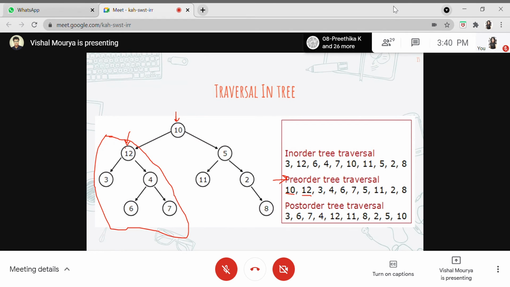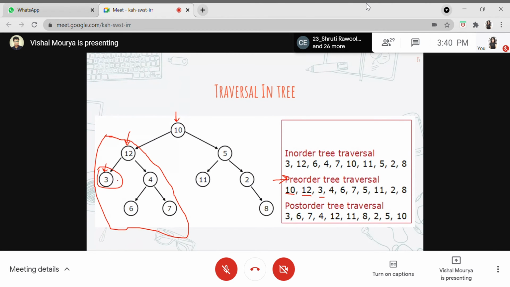Now for this particular node, this node right here is actually the left subtree, and this node right here is actually the right subtree. So we'll just go through the left subtree and print it out. You can see that after 12 we have printed 3. Now, as we are doing pre-order traversal, we'll go through the parent node, left, and then right child.